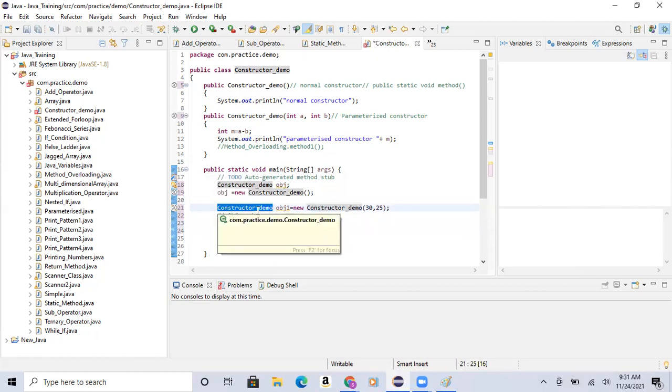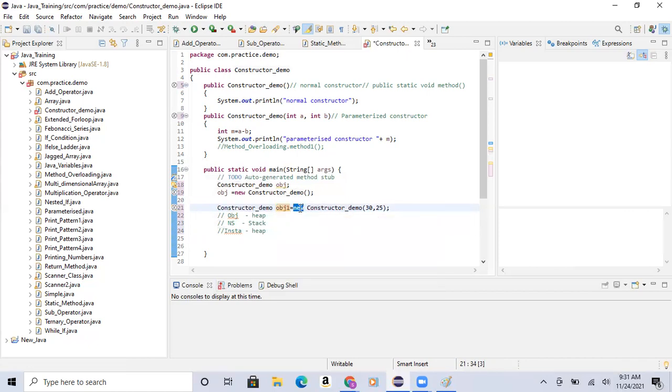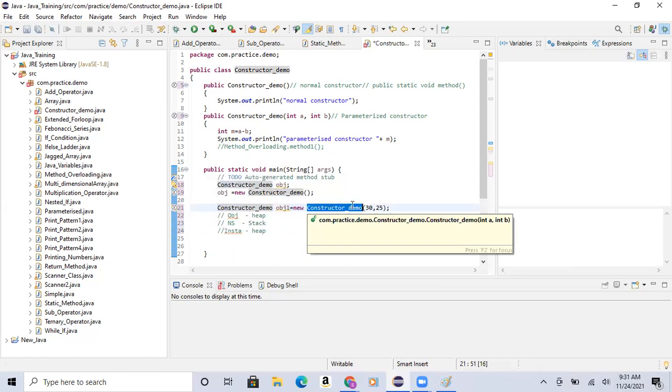Now what is this called? Class name. And what is this? Object reference variable. This one? Keyword. What is the purpose of this? To allocate memory. What is this? Constructor name. Okay, excellent.